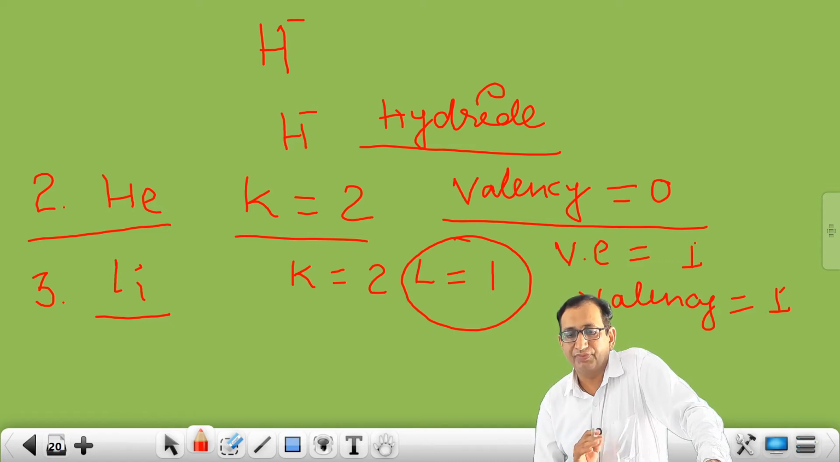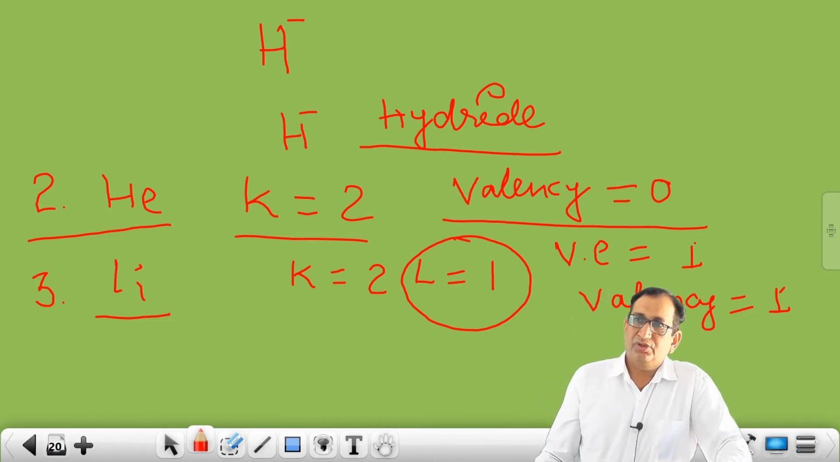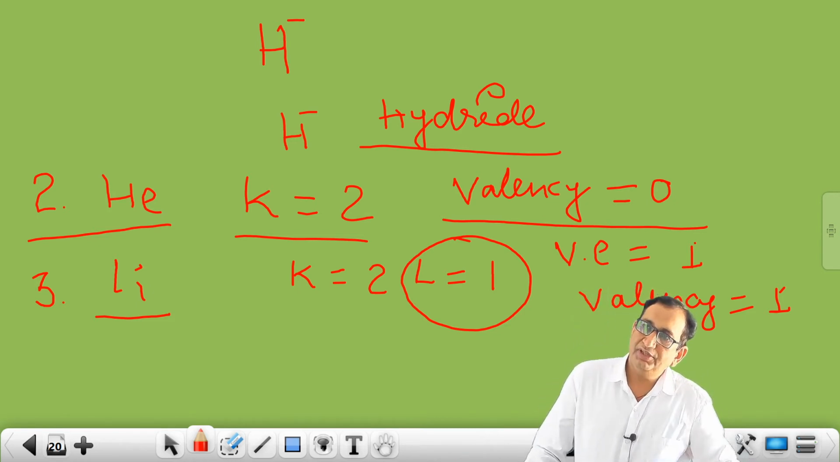Valency are of two types: electropositive valency and electronegative valency. Electropositive valency is represented by a plus sign and electronegative valency is represented by a minus sign.